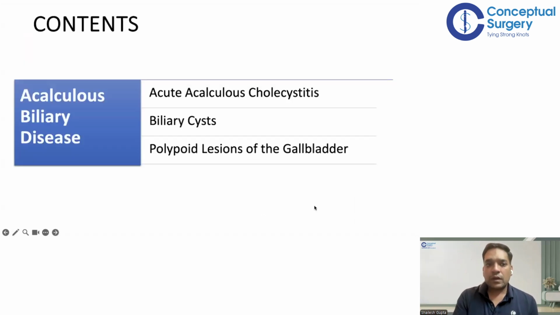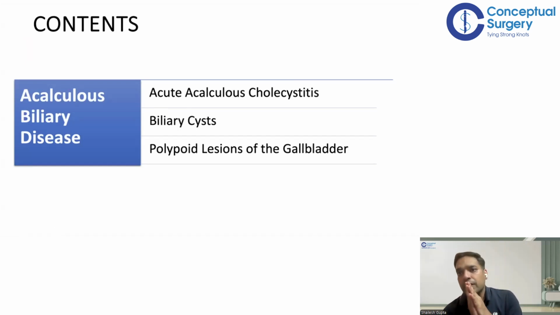I'm going to cover acalculous biliary disease. This lecture has been made from the Sabiston, and I'm going to cover three topics. Number one, acute acalculous cholecystitis. Number two, biliary cyst and polypoid lesion of the gallbladder. All three are very, very important, can come as a short note, and obviously, a lot of MCQs will be asked from this.